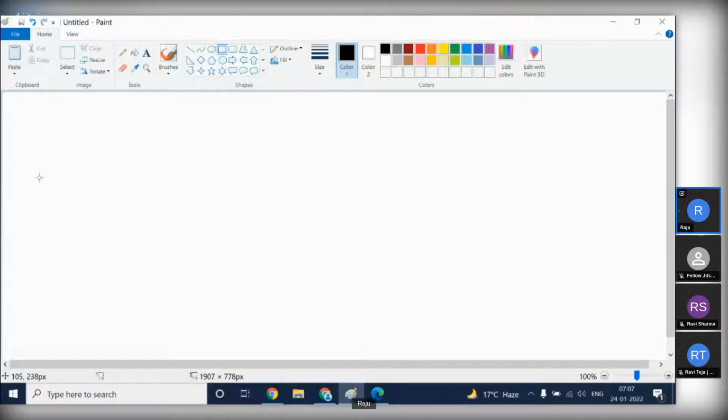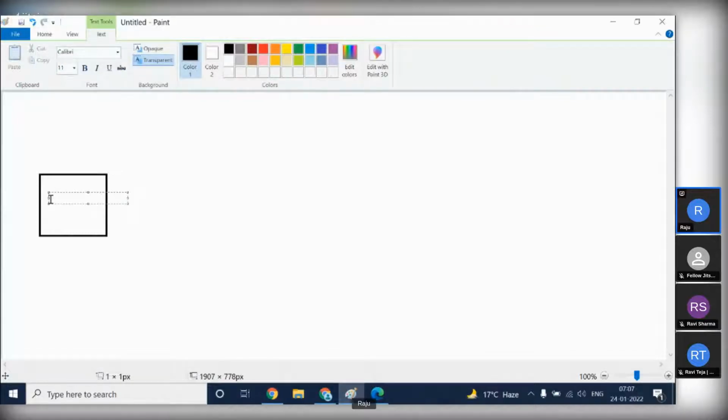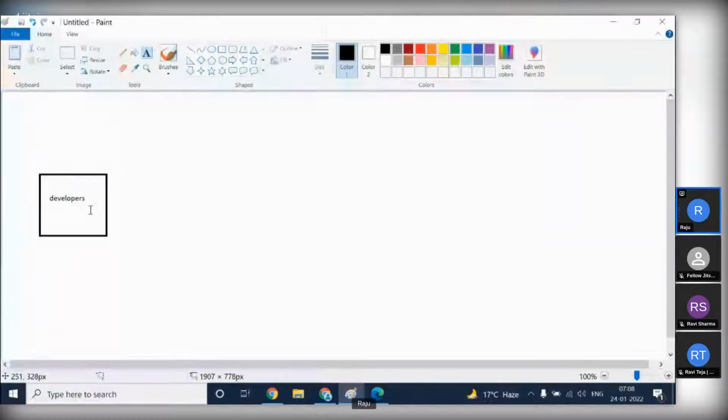Suppose we are developing one product. After writing the code, after developing the code, DevOps comes into the picture. After the code is written, DevOps will be involved in releasing every part. First, we have the developers. Once the developers develop the code,